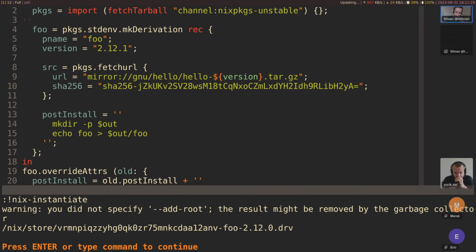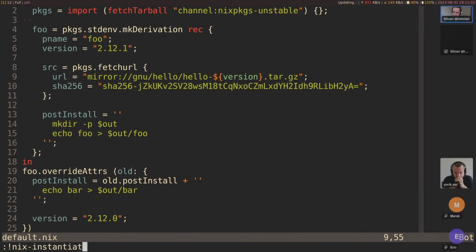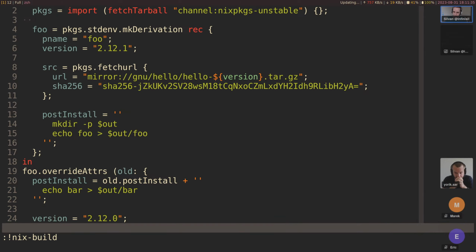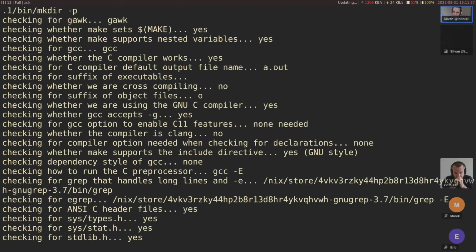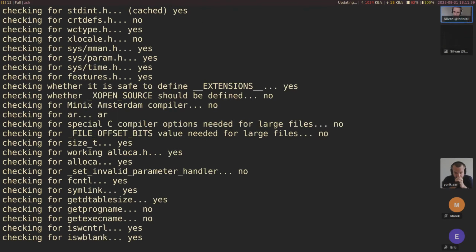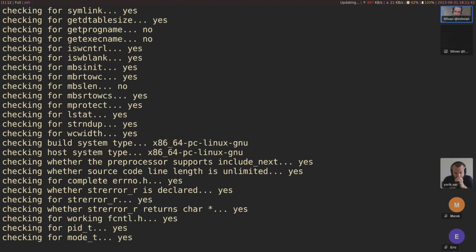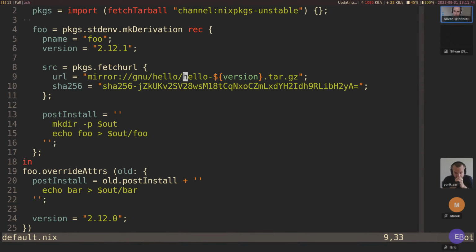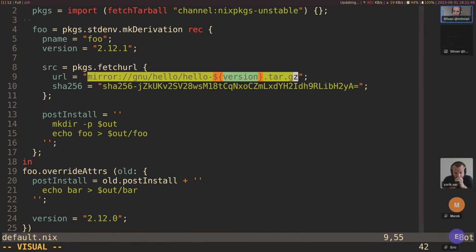Actually, this is only an evaluation, so it shouldn't fail, but we can try building this as well, and it builds. So it's really hard to detect, but the URL here is still the old one.